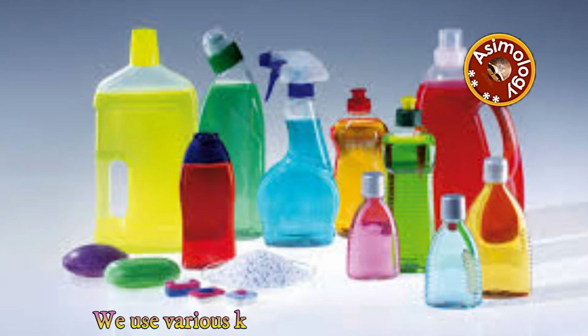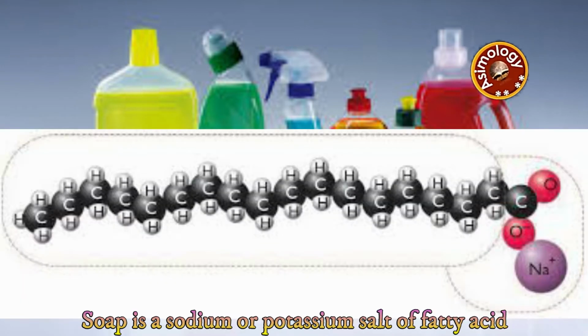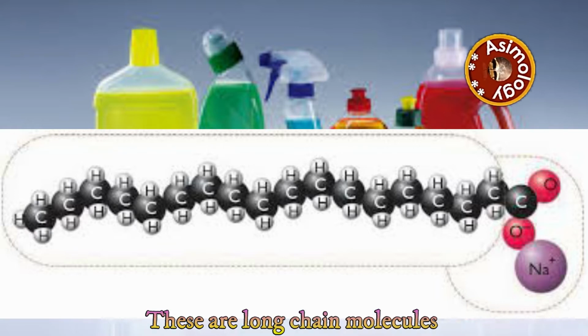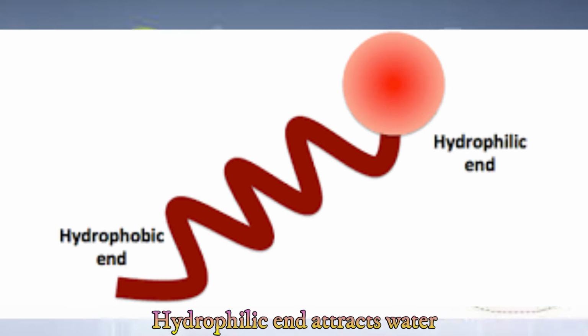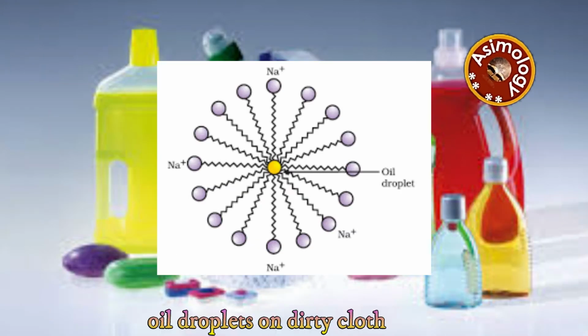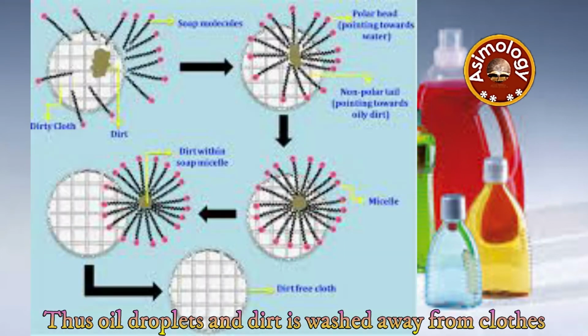We use various kinds of soaps and detergents for cleansing. Soap is a sodium or potassium salt of fatty acid. These are long-chain molecules. It has a polar and a nonpolar end. Hydrophilic end attracts water while hydrophobic end repels water. The hydrophobic end of soap molecule is attached to oil droplets on dirty cloth while the hydrophilic end is bound to water molecules. Thus oil droplets and dirt is washed away from clothes.